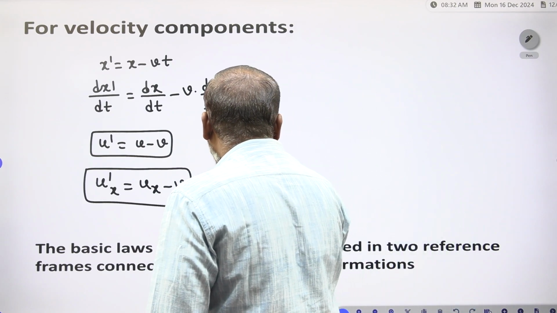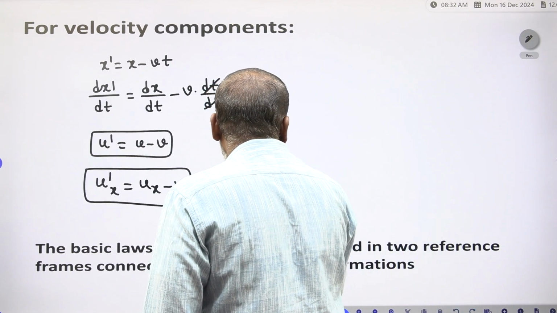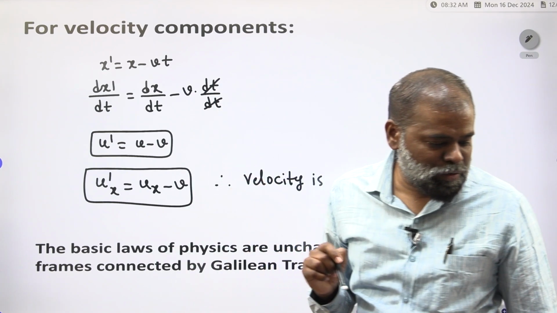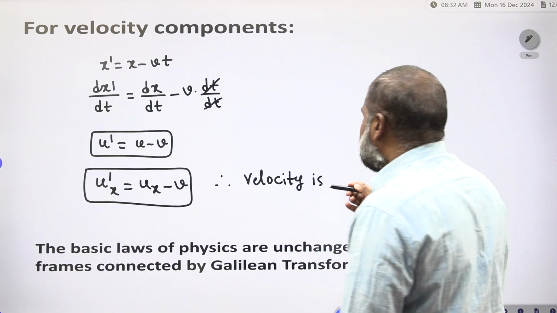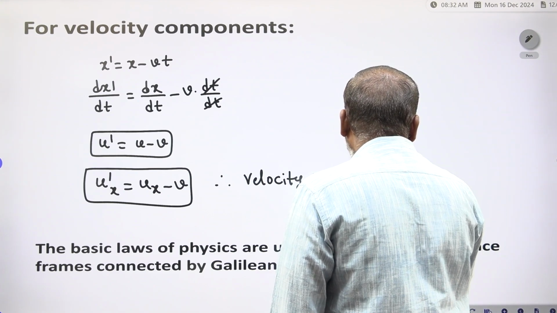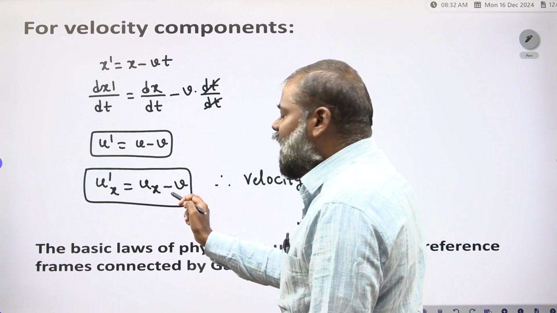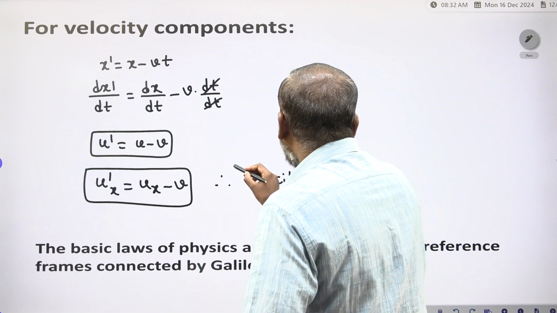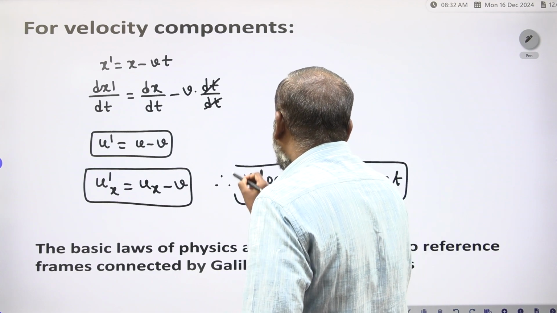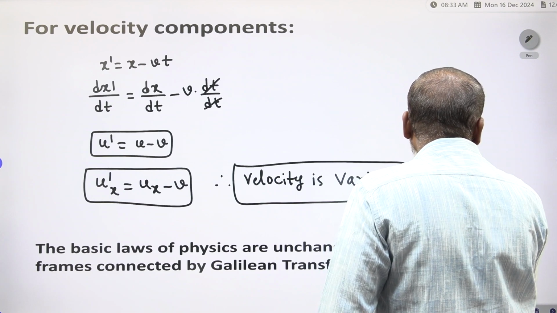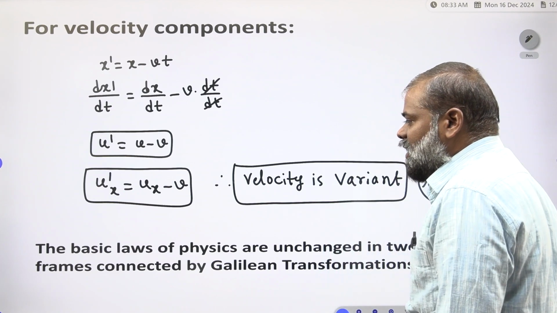Therefore, for velocity, what do we write here? Velocity is variant. The velocity u dash x is not the same as ux, we get ux minus v. So according to the Galilean transformation, velocity is variant.